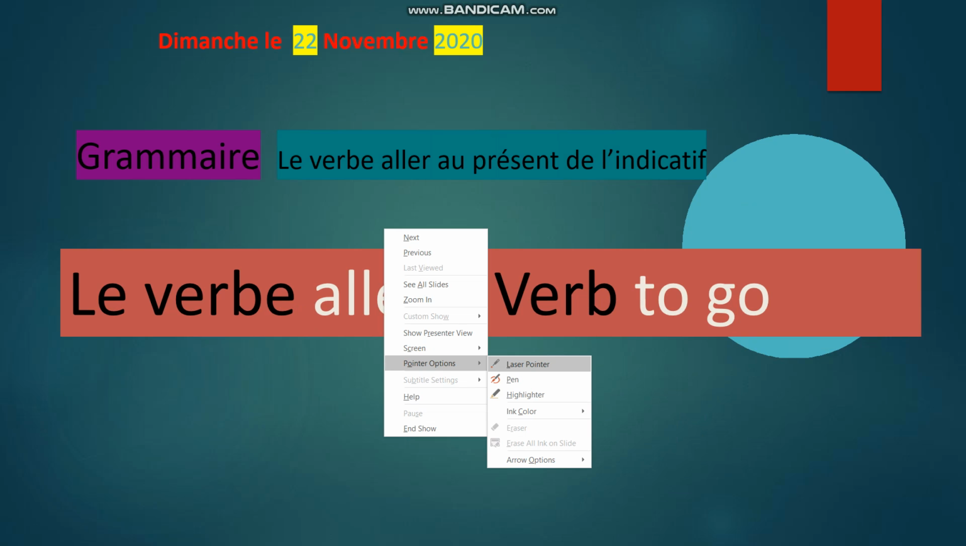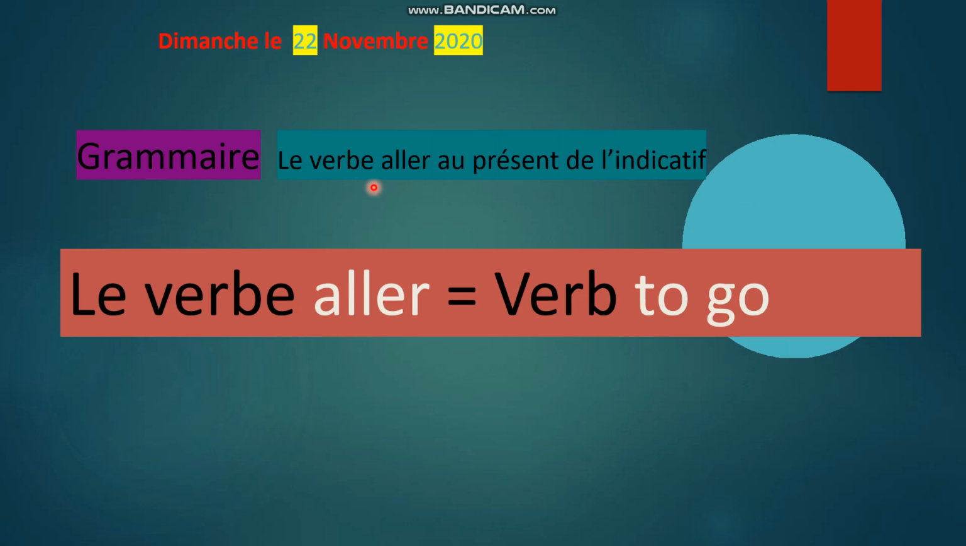Aujourd'hui, on a une leçon de grammaire. On a le verbe aller au présent de l'indicatif. Le verbe aller in the present simple, présent de l'indicatif, qui est the present simple. Le verbe aller veut dire to go en anglais. Today we are going to see how to say I go, you go, he goes, she goes, we go, they go en français. This is the lesson of today.